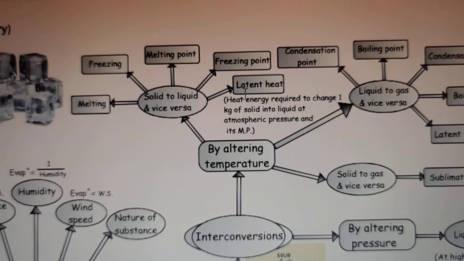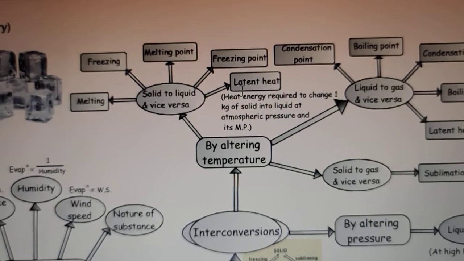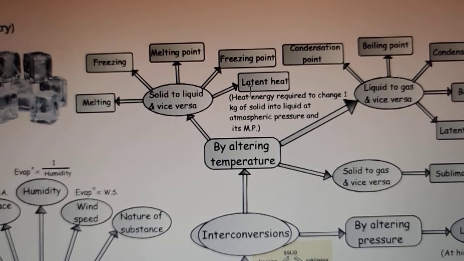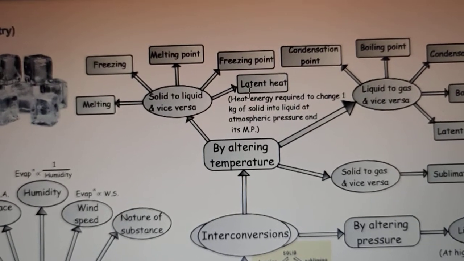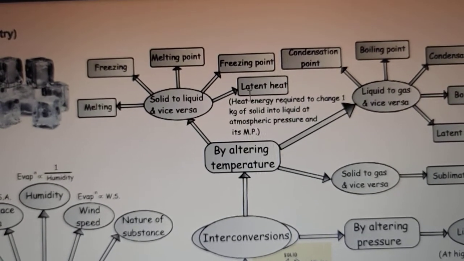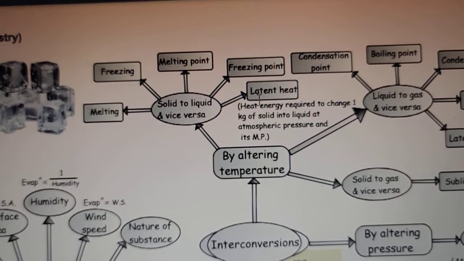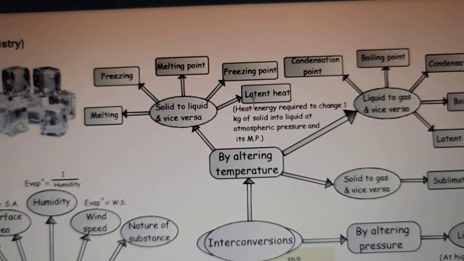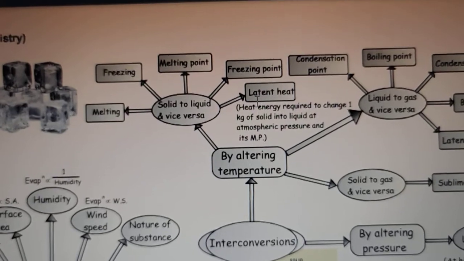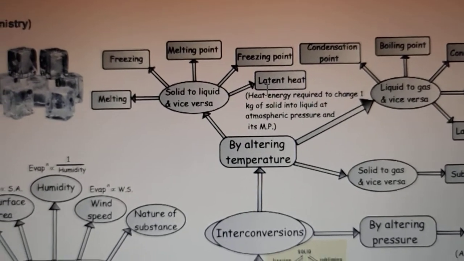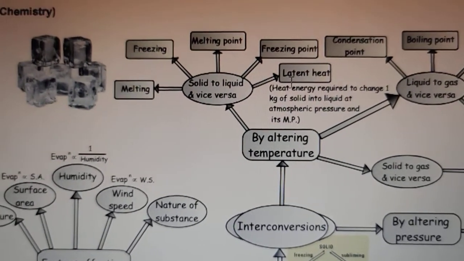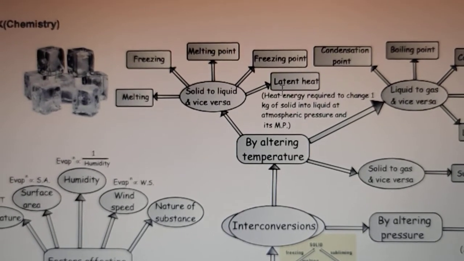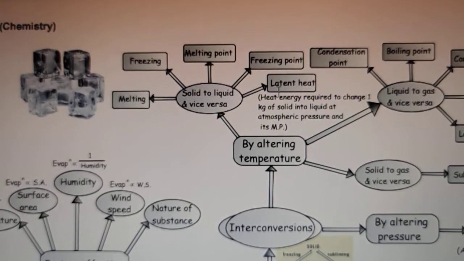Latent heat is the heat which, when you start heating a solid, some of the energy you supply is used in overcoming the forces that exist between the particles. Or we can say that some of the heat which we give gets hidden into the solid, and that heat is known as latent heat, which doesn't give rise to any increase in temperature, but only helps in changing the state of the substance. That is known as latent heat.